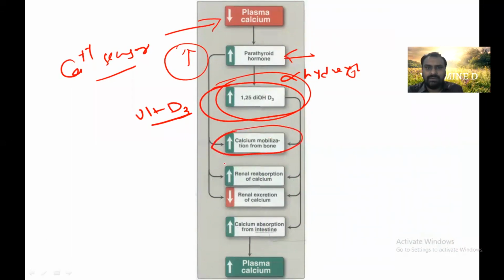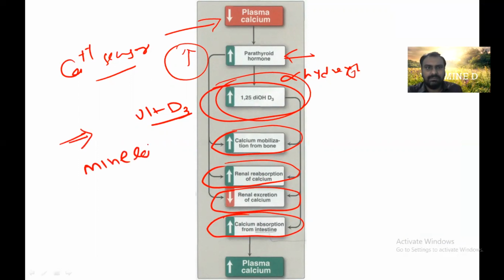It will increase reabsorption of the calcium and decrease renal excretion of the calcium, and at the intestine level increase the reabsorption. Ultimately this calcium will help in the mineralization. And from the bone, the calcium and phosphorus are removed to maintain the calcium level.